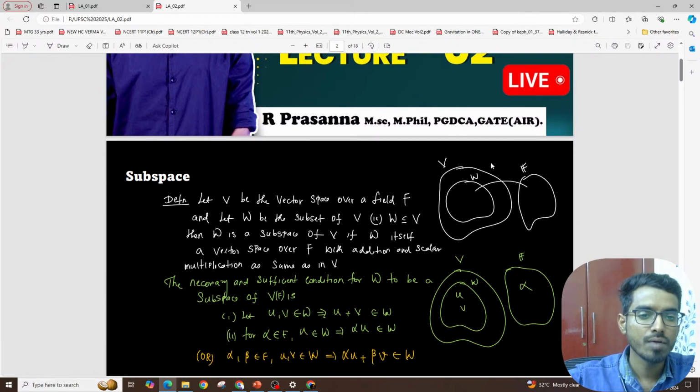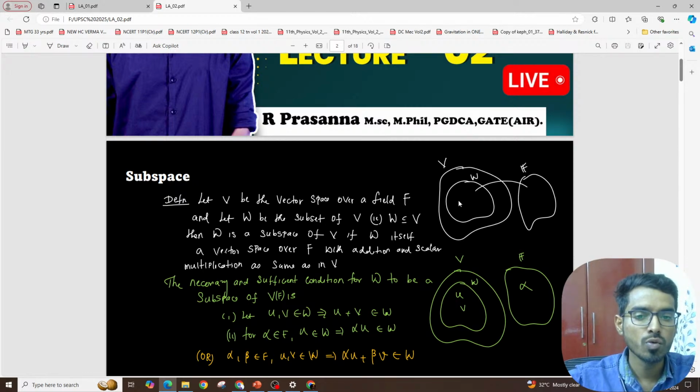So we have a vector space. That means we have a set V, and then we have a field F. This V has to be an abelian group with respect to addition, and together V and F should satisfy the other four conditions. Now you take a subset W of V. As of now, I'm saying only subset. You know what a subset is, right? You take a subset W of V, then the subset will be a subspace if it satisfies these two conditions.